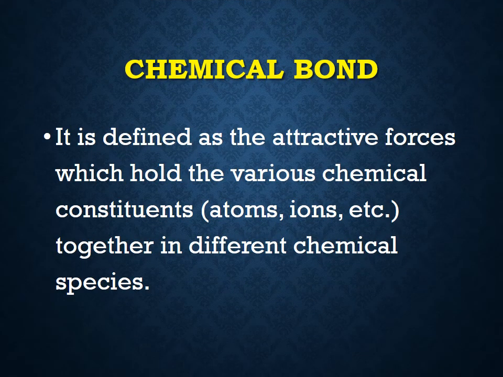Today I am going to teach you about chemical bond. What do you mean by chemical bond? Chemical bond is defined as the attractive forces which hold the various chemical constituents like atoms, ions, etc. together in different chemical species.